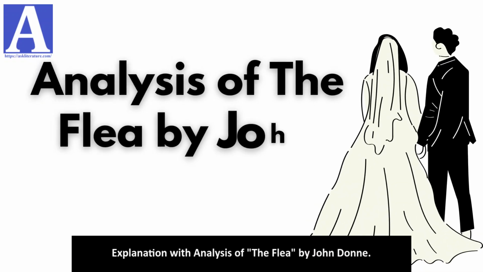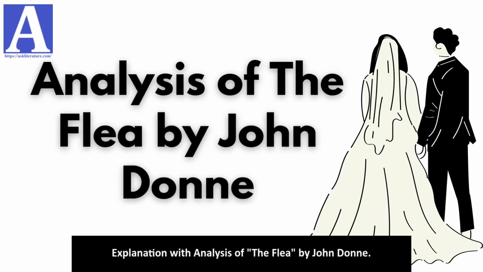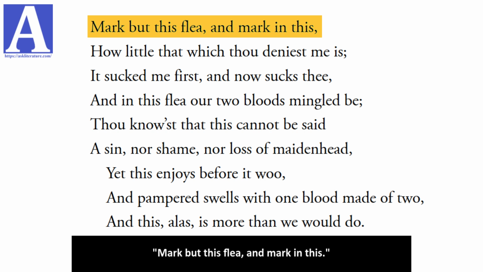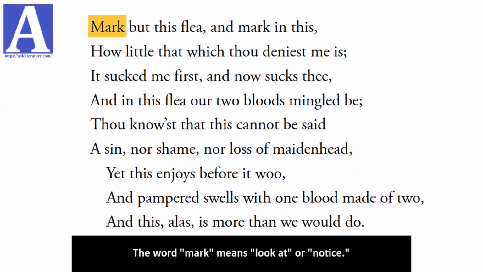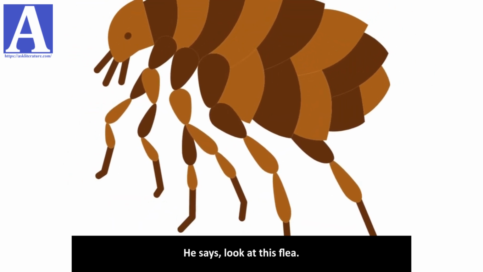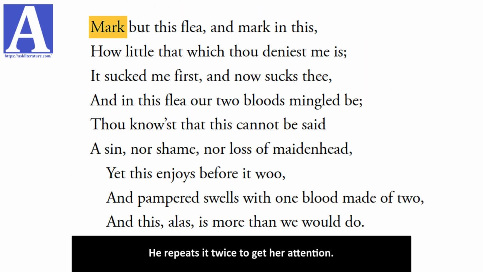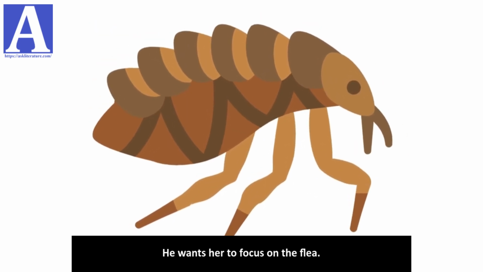Explanation with analysis of The Flea by John Donne. Mark but this flea, and mark in this. The speaker is talking to the woman. The word mark means look at or notice. He says, look at this flea. He repeats it twice to get her attention. He wants her to focus on the flea.